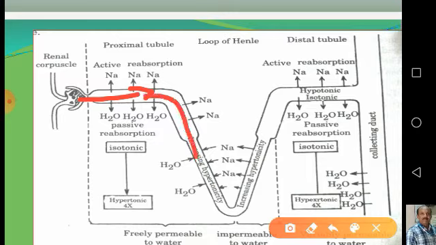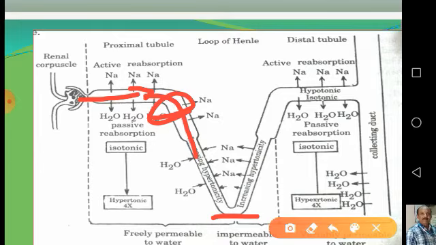When it passes downwards, it is almost isotonic, that means less concentrated glomerular filtrate, because it includes more water. When it reaches the end of the descending Henle's loop, most of the water is reabsorbed.